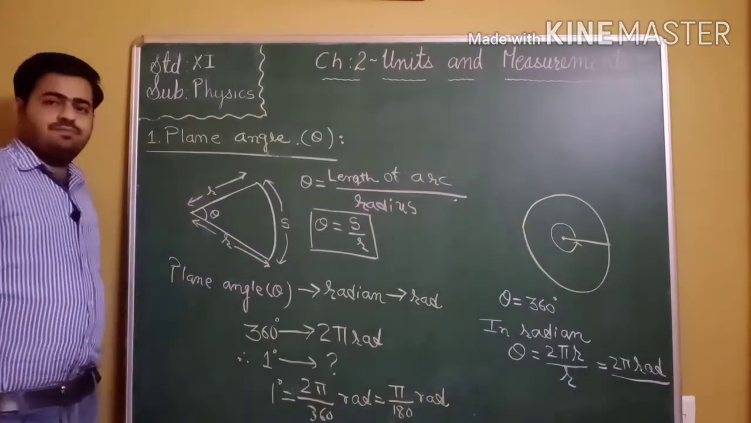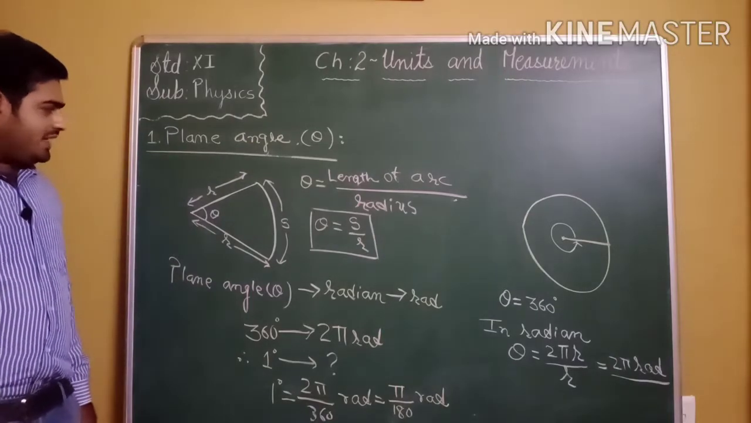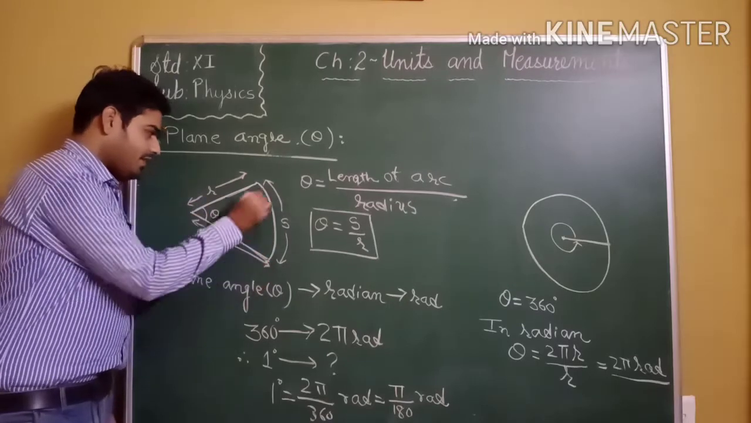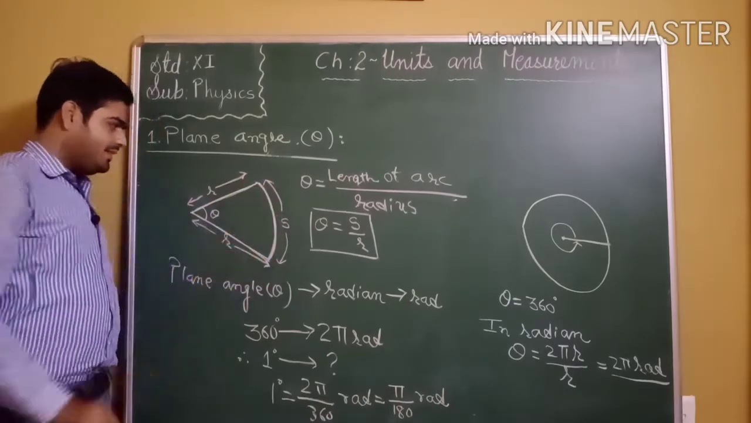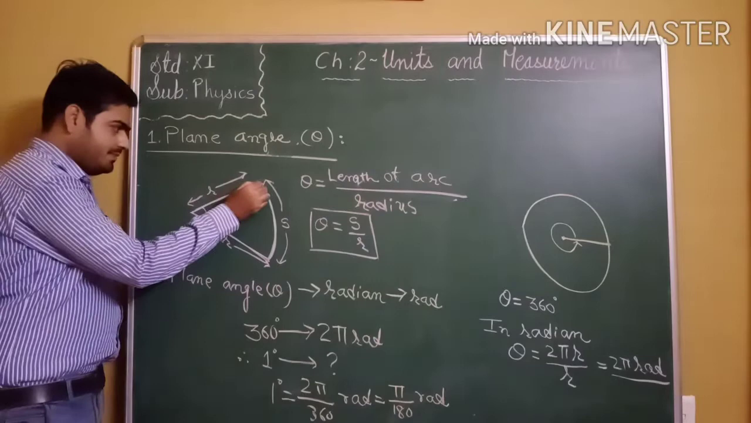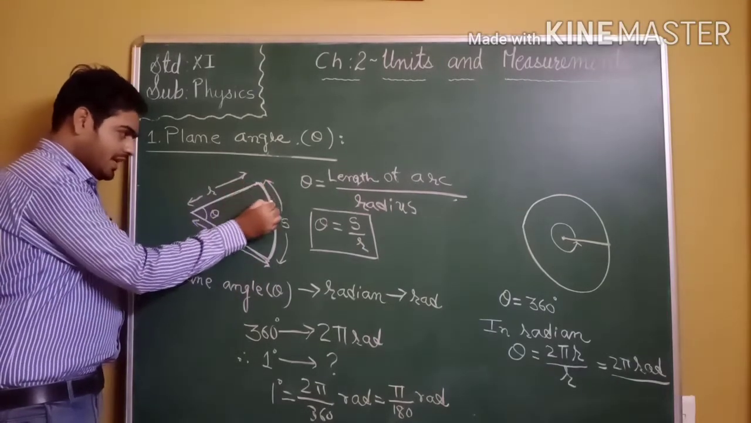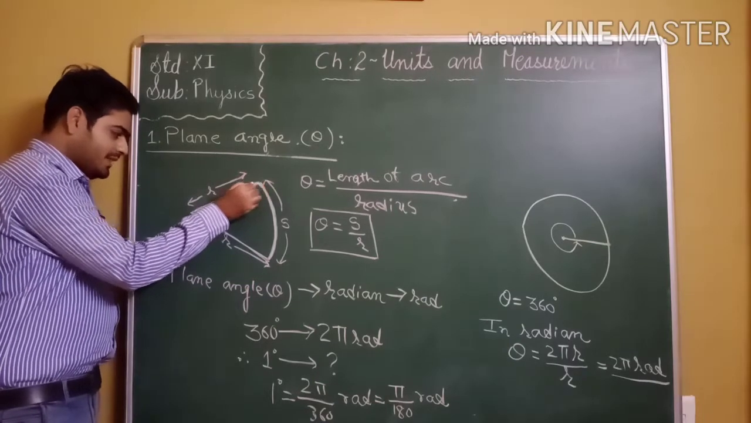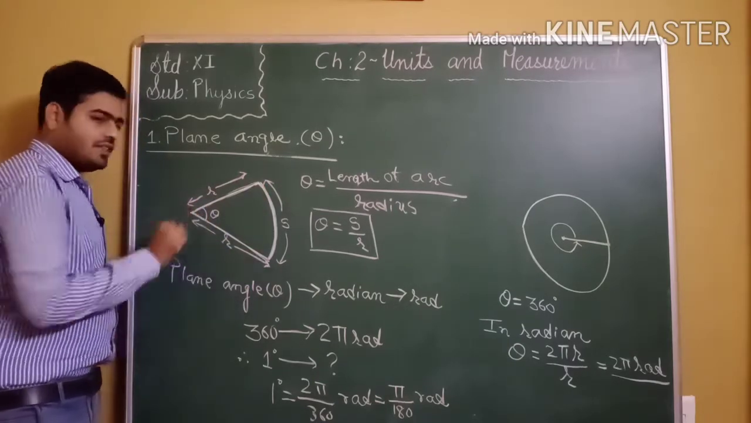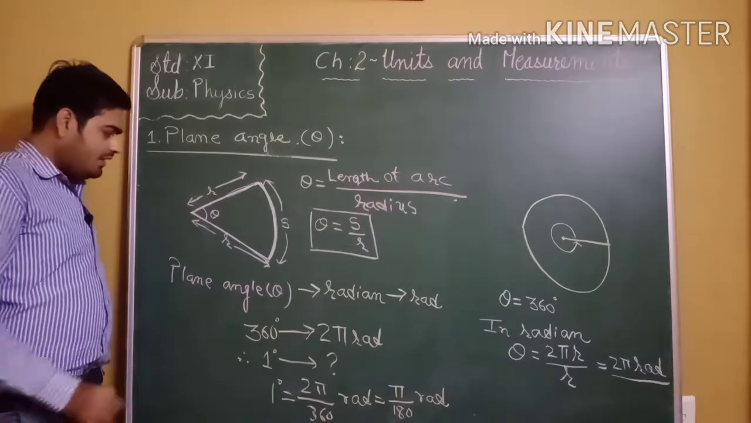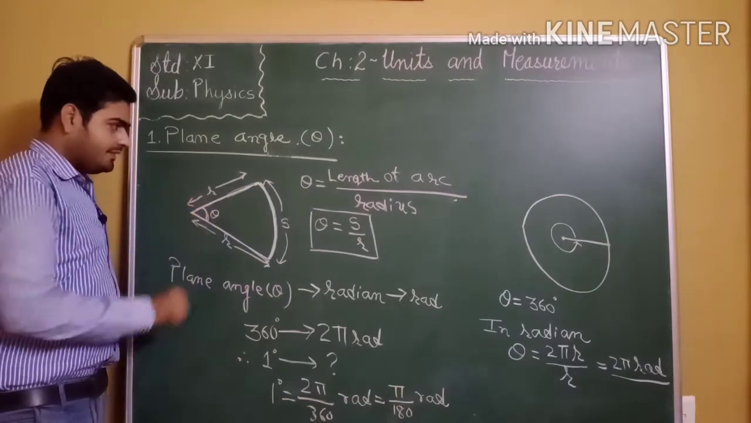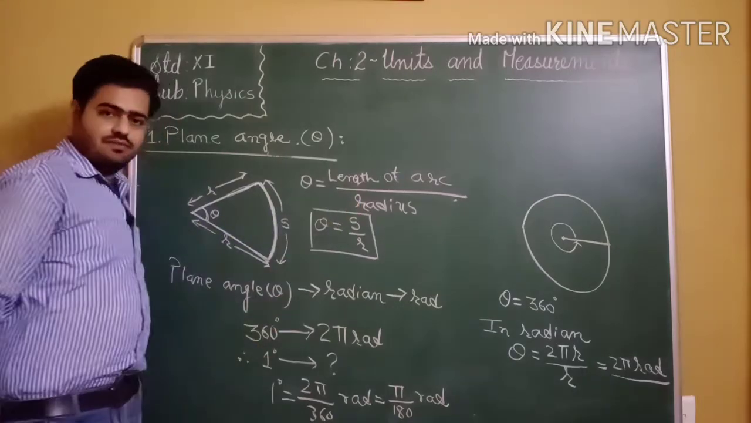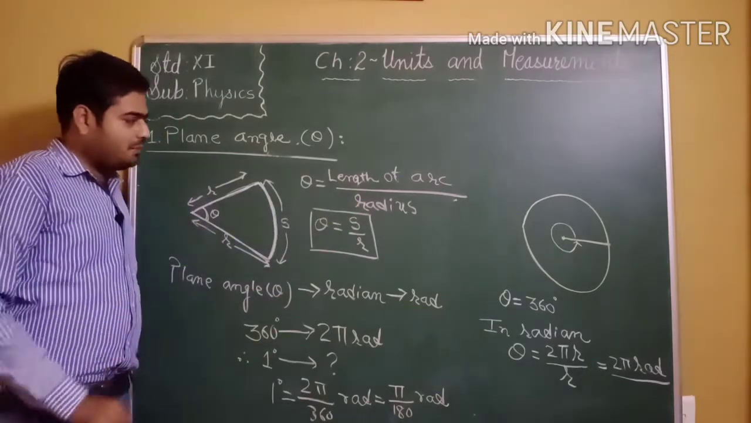Plane angle theta. For example, we can consider one circle, and this is a part of the circle. This is the arc, and this arc subtends an angle theta with the center of the circle, and we are interested in plane angle theta. So the formula of plane angle theta is length of arc upon radius.